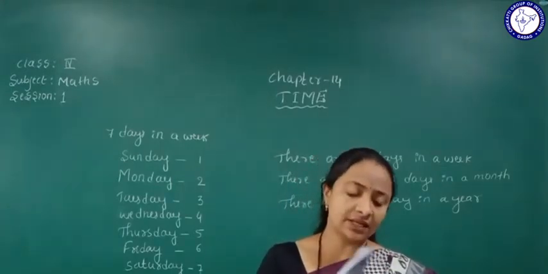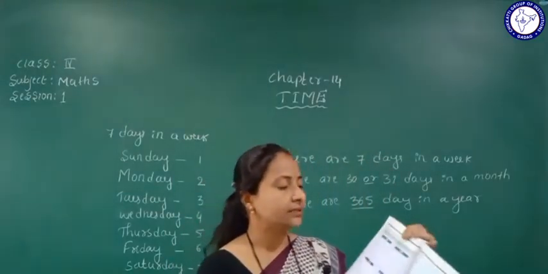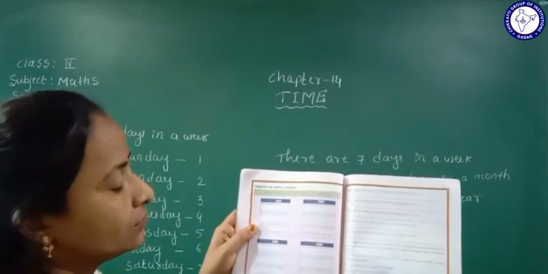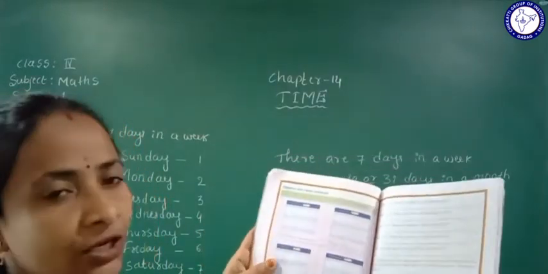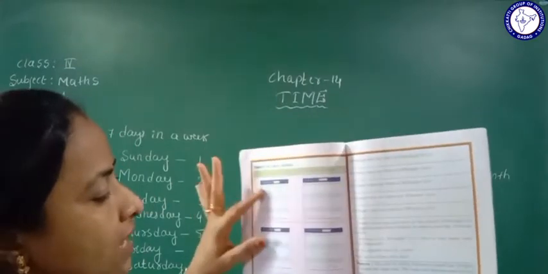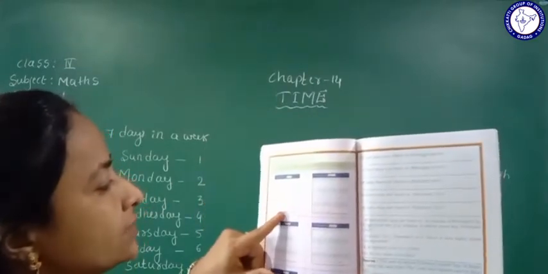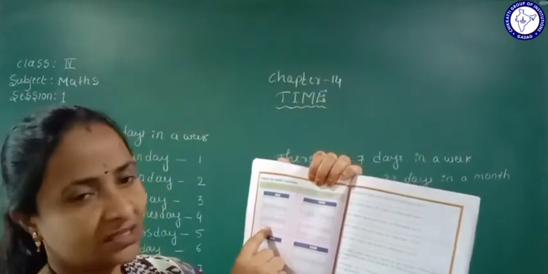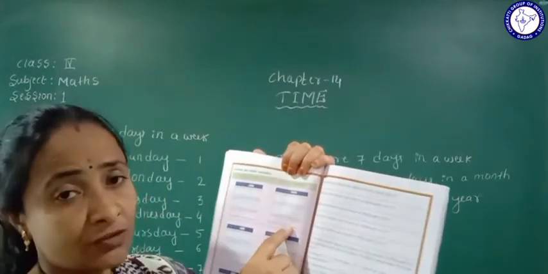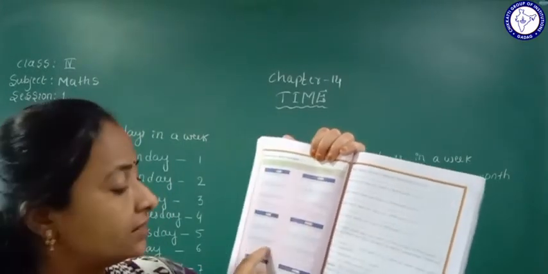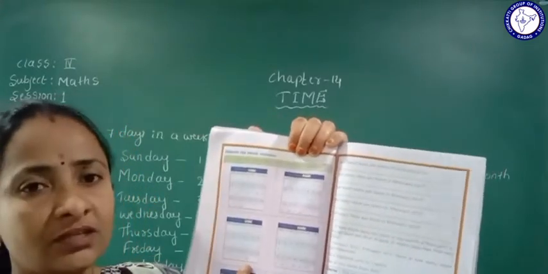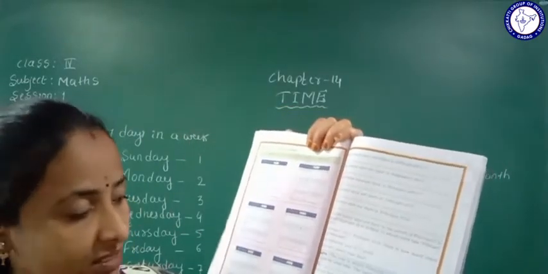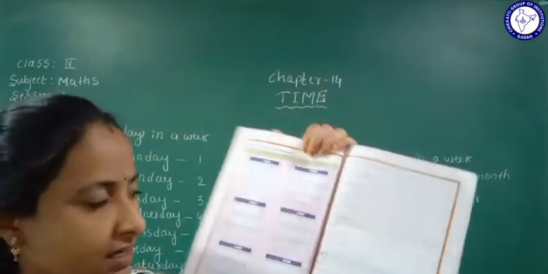They have given a table, a calendar also. That calendar is 2012, 2013, 2014, 2015, 2016 and 2017, all for the month of February. See here, students: in 2012, February has 29 days. Then February 2013 has 28 days, 2014 has 28 days, 2015 has 28 days, 2016 has 29 days and 2017 has 28 days.